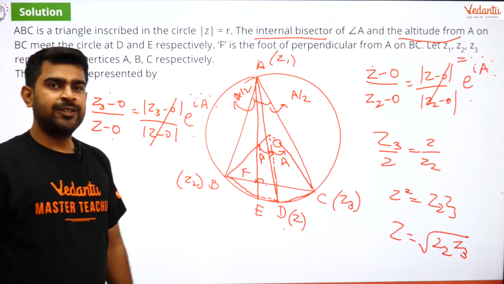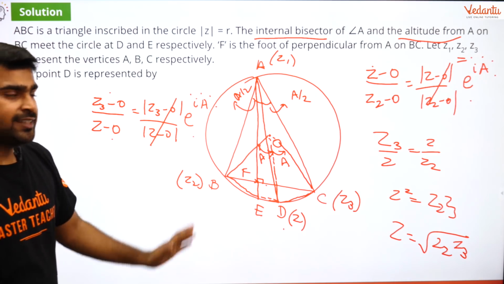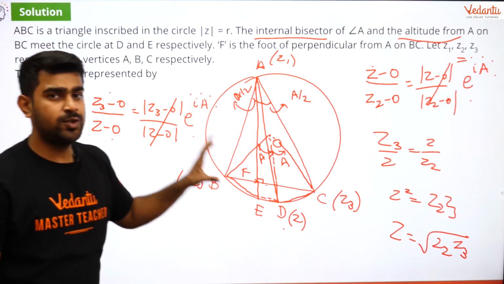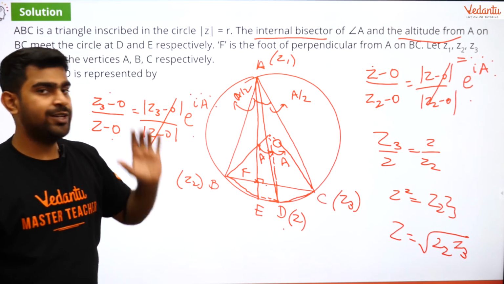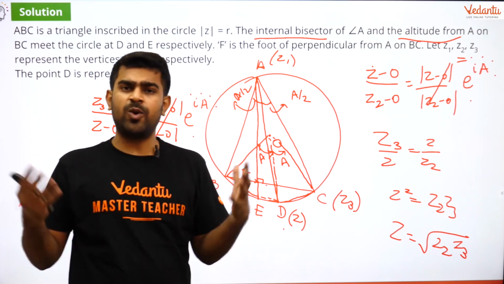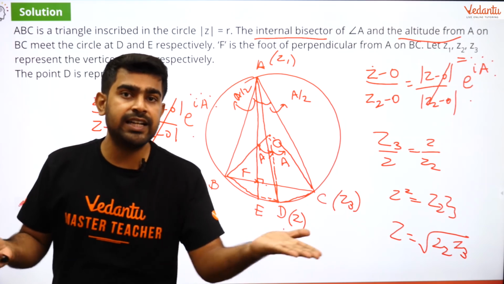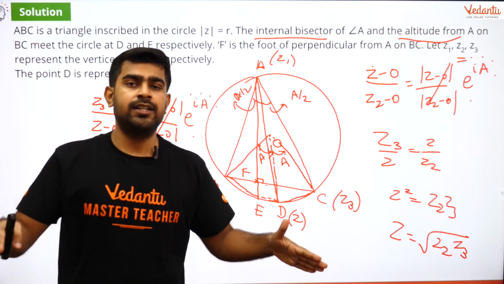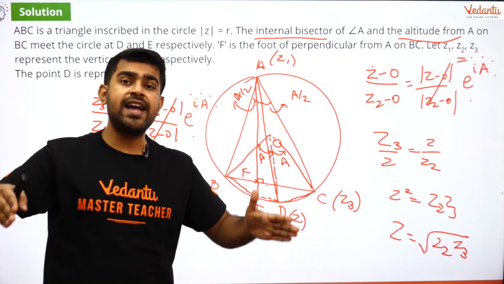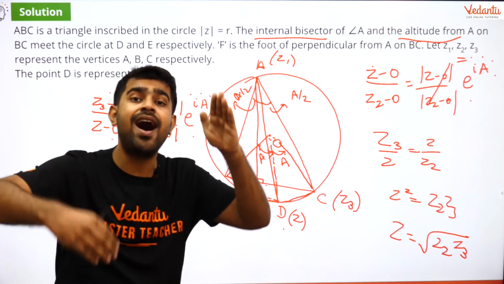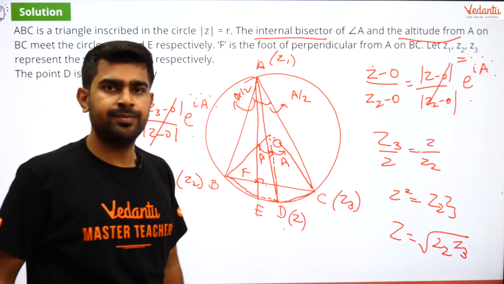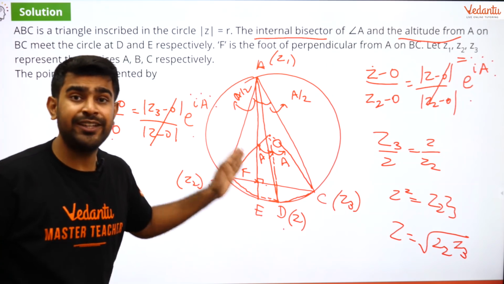Okay. So let us have a look at it again quickly. What I did here is I used the concept of rotation. I used some of the properties of circles. What are the properties of circles that I used here? I know that if a chord of the circle subtends an angle at the center, then the angle subtended at the circumference will be half of that at the center. Got it? So that is a property which I frequently used here.